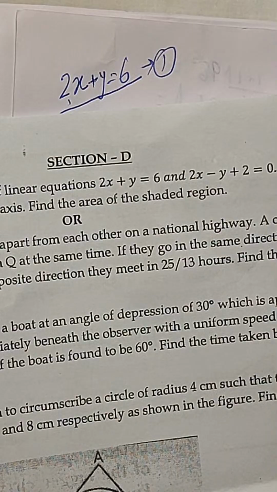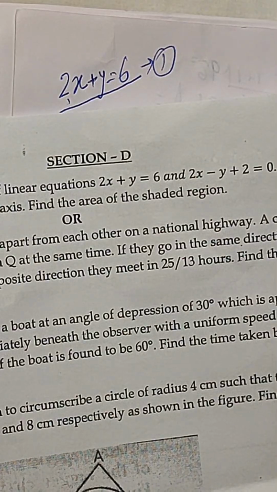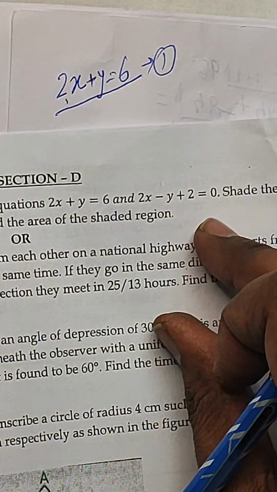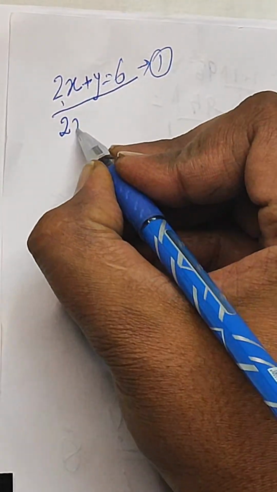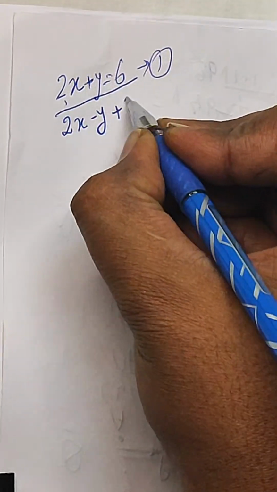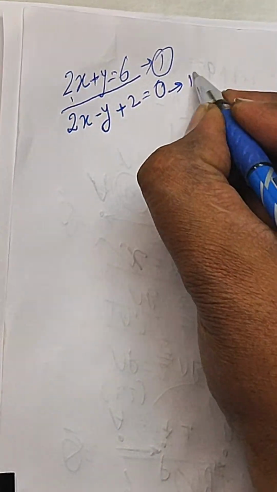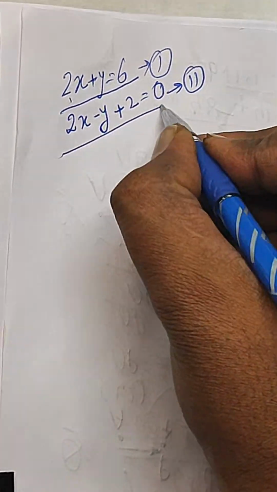Then just put up your answer into the chat box. We can match. So we can write, let us say this is equation number 2. We need to solve it graphically.